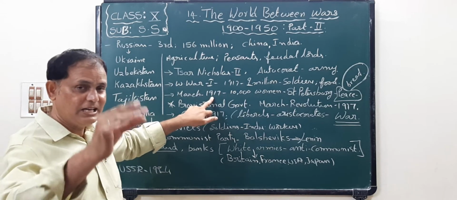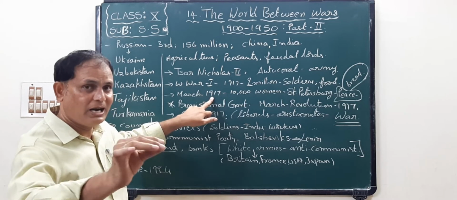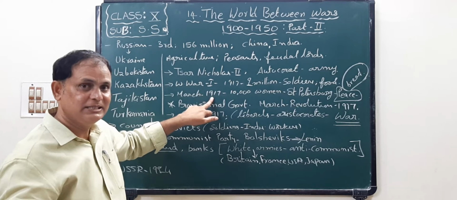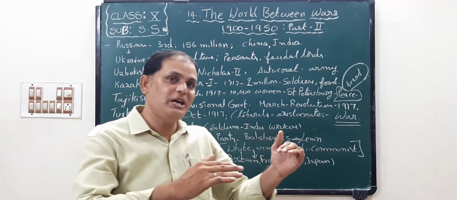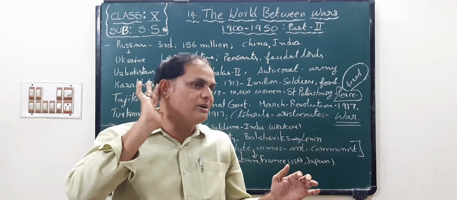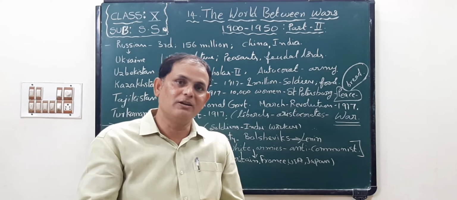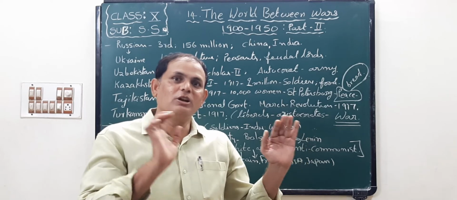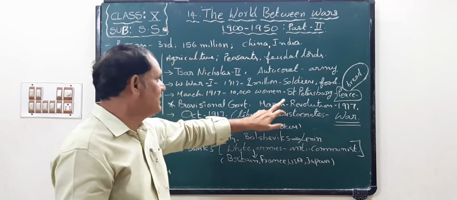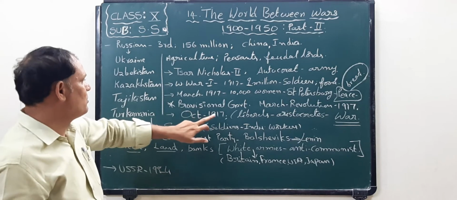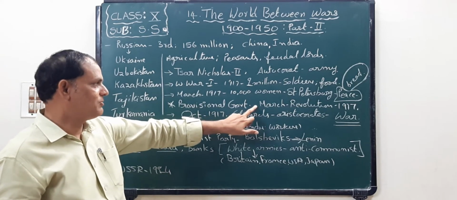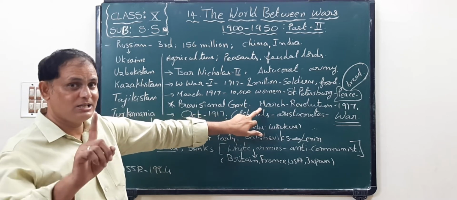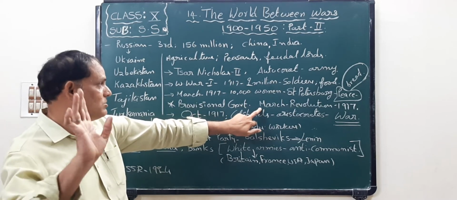So that's why this revolution is called the March Revolution. In that revolution, what happened? The Tsar did not obey and did not listen. He turned a deaf ear to the 10,000 women. So they abdicated the Tsar from the throne of the Russian Empire. Then they formed a provisional government, children. This is called the March 1917 revolution.